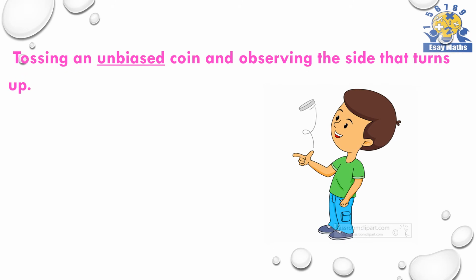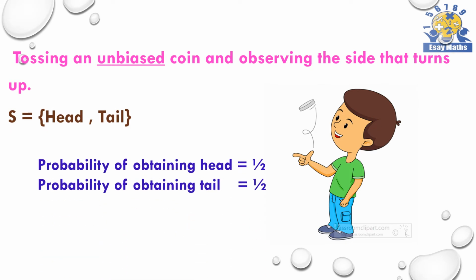Now we are considering the experiment of tossing an unbiased coin and observing the side that turns up. So the sample space has the elements head and tail. Because this is an experiment with equally likely outcomes, the probability of obtaining head and the probability of obtaining tail are equal. Because there are only 2 possible outcomes, the probability of obtaining head is 1 over 2. It means half.